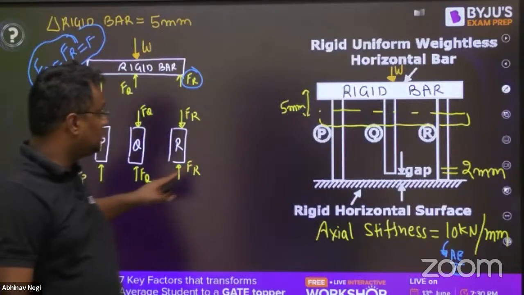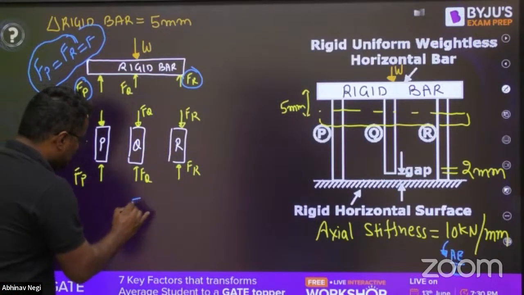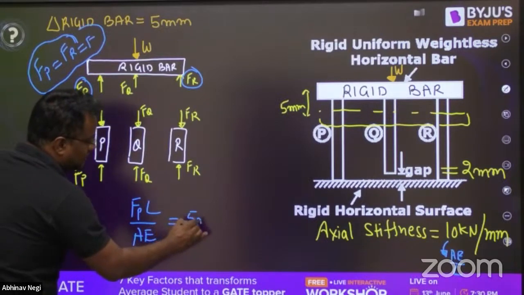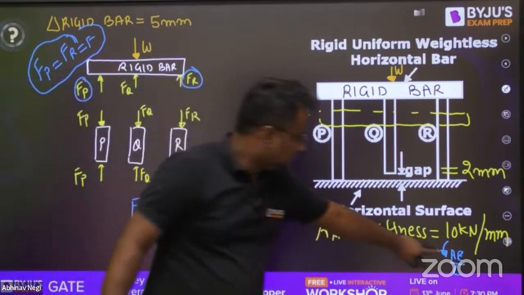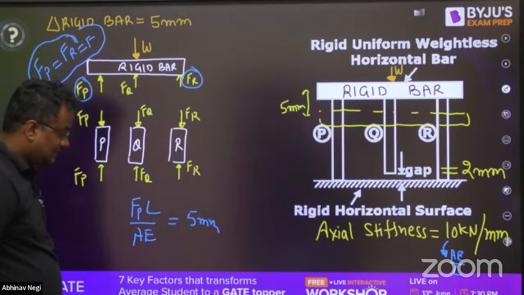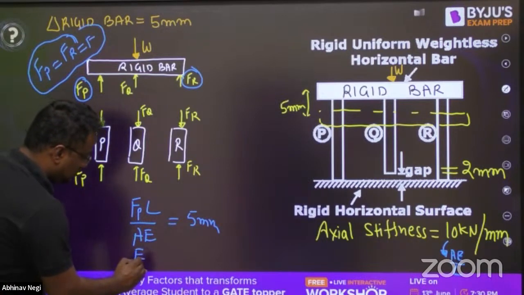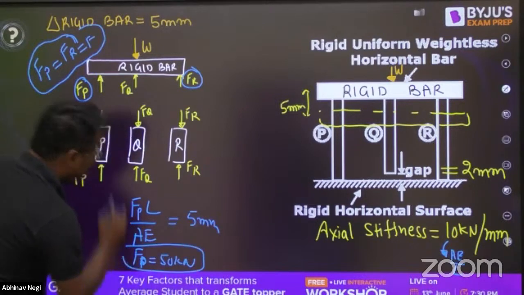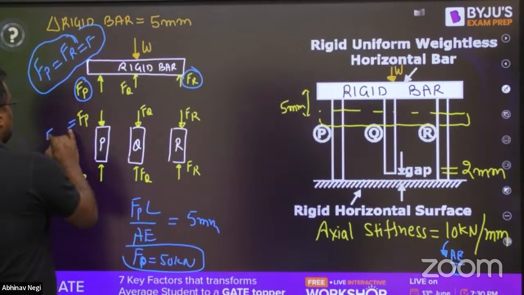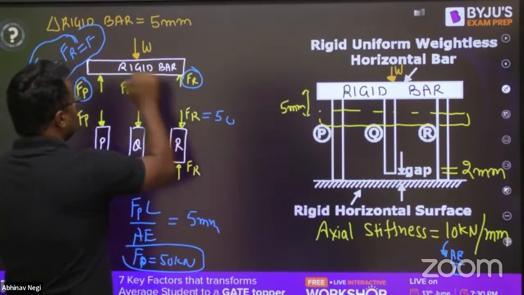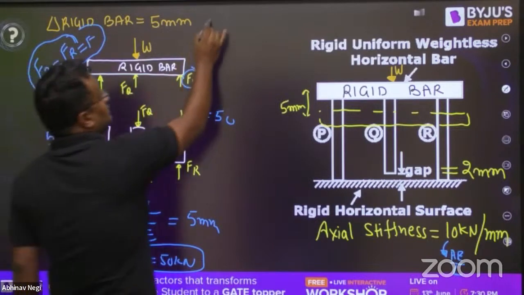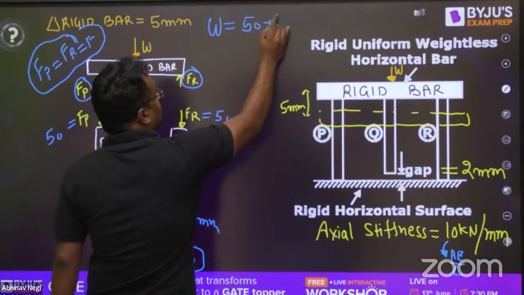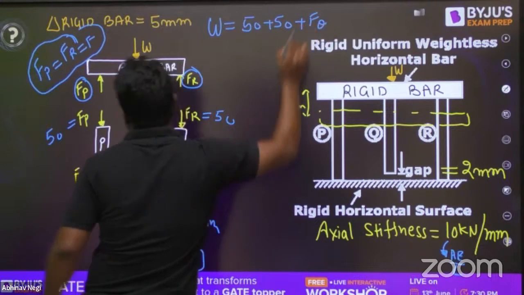Now, what is the deformation of FP? 5 mm. So FP into L by AE is equal to 5 mm. What is the value of AE by L? The value of AE by L is 10. That means FP is equal to 50 kilonewton. So this is 50, and this is 50. And W is the summation of FP plus FQ plus FR, so W is 50 plus 50 plus FQ. So now we only have to find FQ.